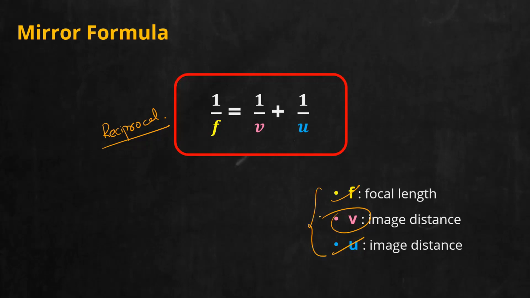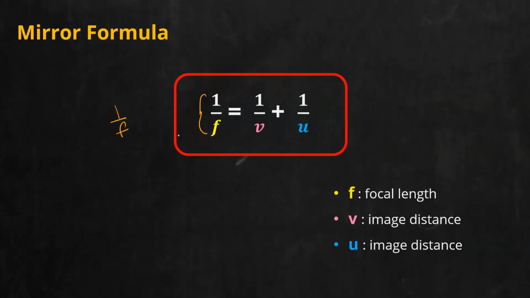In all questions, they will give you two of the values. You will be asked to find the third one. If you get that logic clear, every problem is simple. Clear? Now again, where do students make mistakes? Normally it is written 1 by f. Suppose whatever answer you get is 0.2, immediately don't write the answer as 0.2. Why? Because this is the reciprocal.